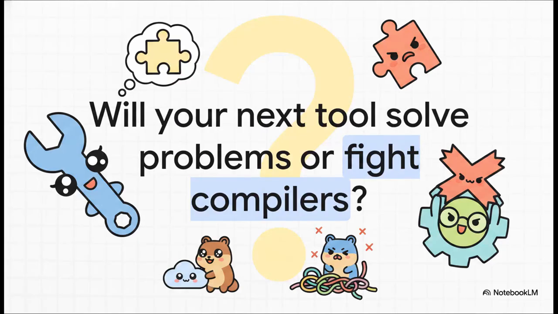So this brings us to a crucial thought to leave you with today. From a frustrated hallway complaint at Google to the literal backbone of global cloud computing, Go proved that less truly can be more. As software engineering enters this wild new era of fragmented AI tools and endless complexity, you really have to ask yourself, will your next tool practically solve your problems, or are you just going to end up fighting your compiler again?